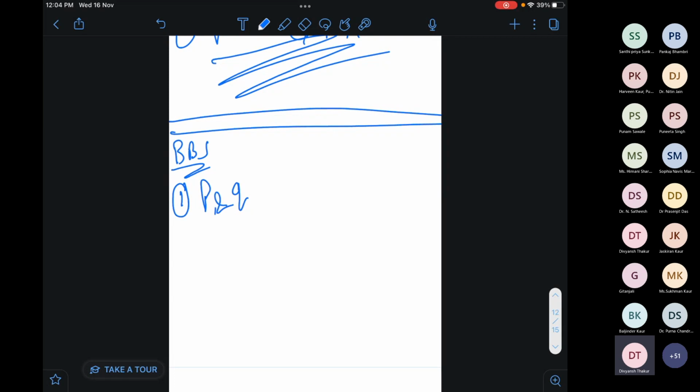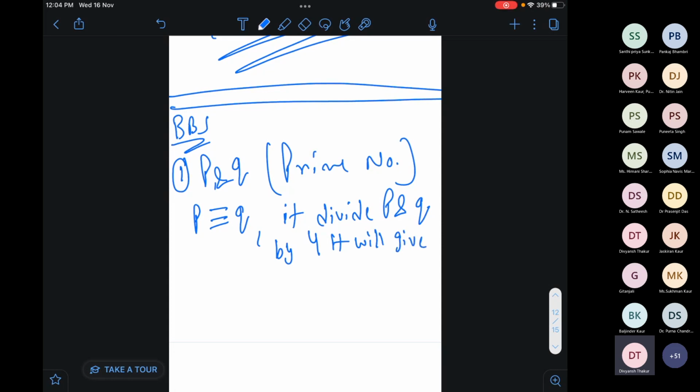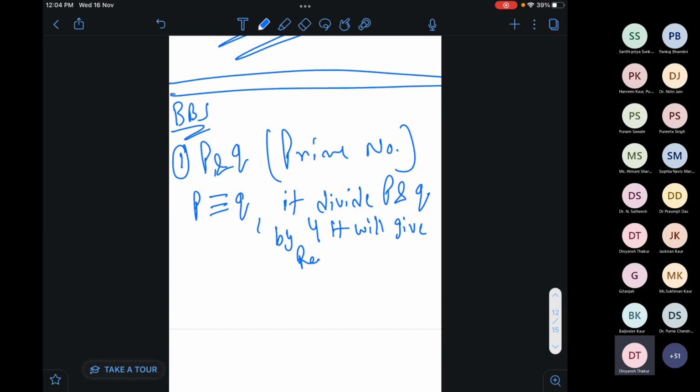Okay, prime numbers in such a way that if we divide P and Q individually by 4, it will give remainder value 3.